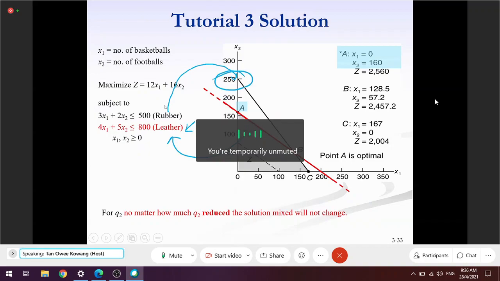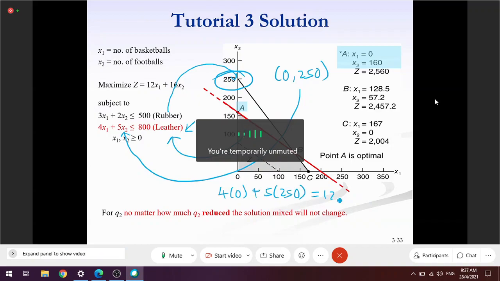Why do I refer to x2? Because my optimum solution is at A. So the point I got is 0, 250, right? Correct? Right here, 0, 250. So I replace 0, 250 into this constraint, which is 4 times 0 plus 5 times 250. So I get 1,250, right?